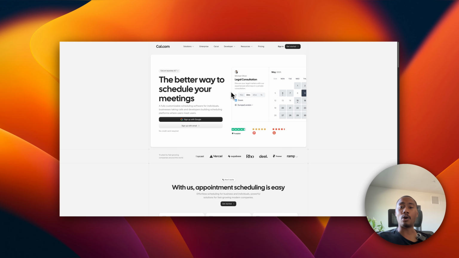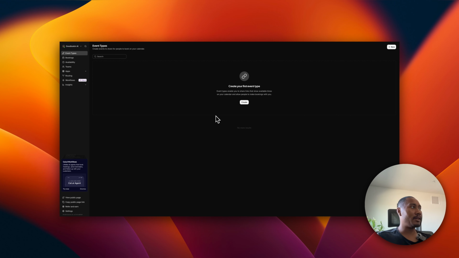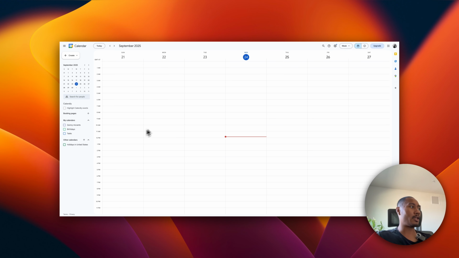Okay, so now I'm in my actual Cal account and we'll need to set up the event that we will book with. But first, we need to connect a Google Calendar. So you're going to want to navigate to Google Calendar. Now I'm in my Google Calendar account and we want to create a specific calendar that we'll use to book into.